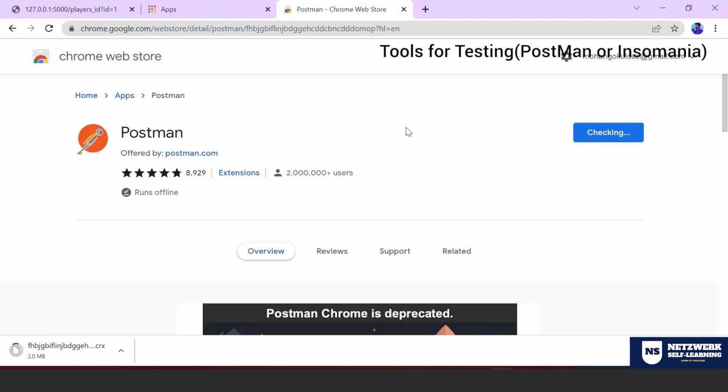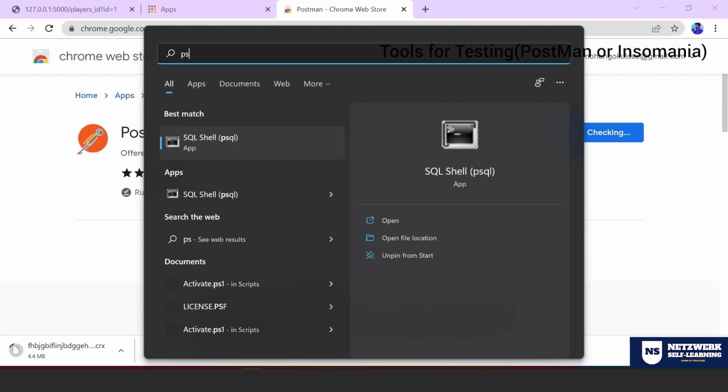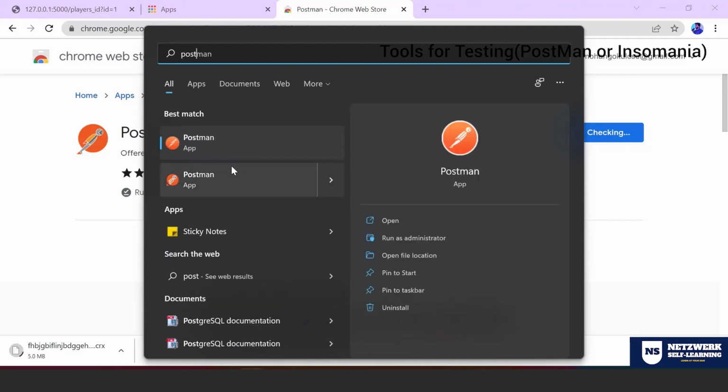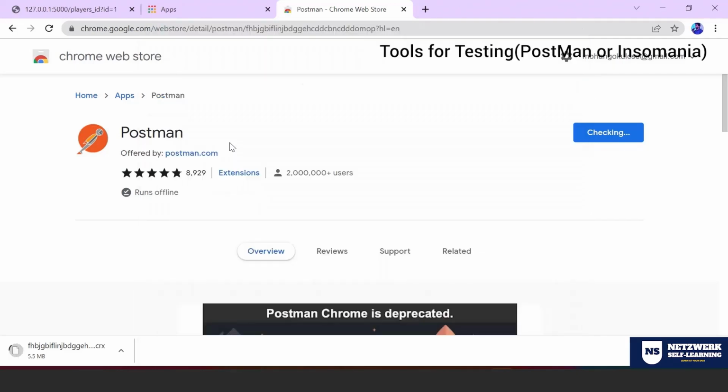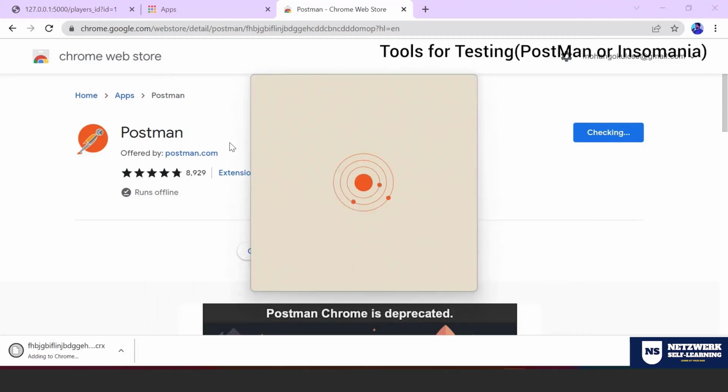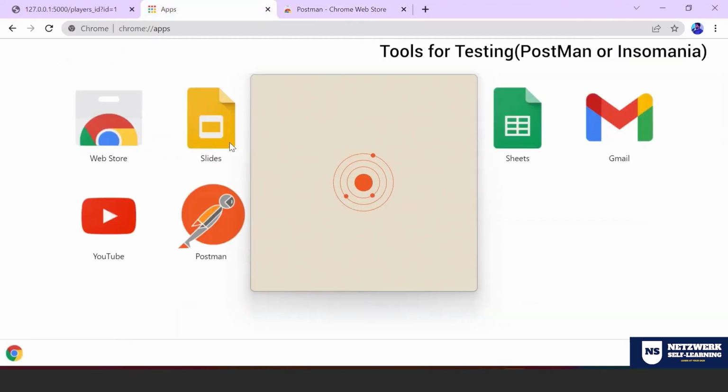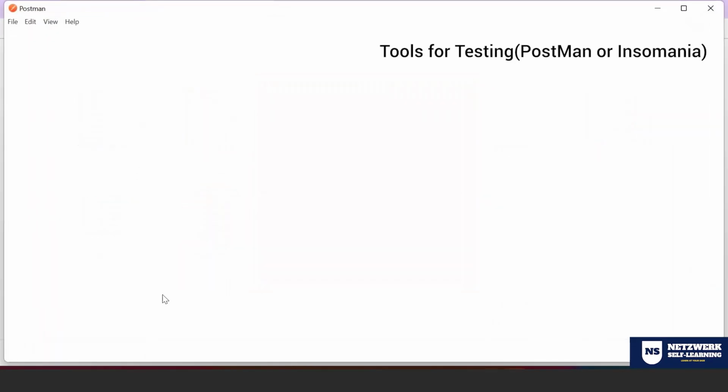Or if you feel that your system is good enough to occupy this library, what you can do? You can install Postman as part of your system. Look at that. I do have Postman as part of my system as an application. You can have that also. It will take some time, and you can see in the background, Postman is also added as an extension of my Chrome.